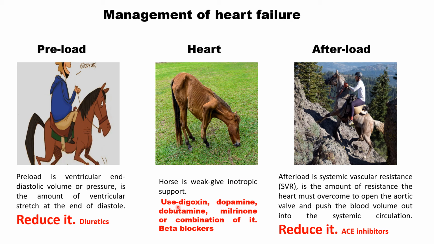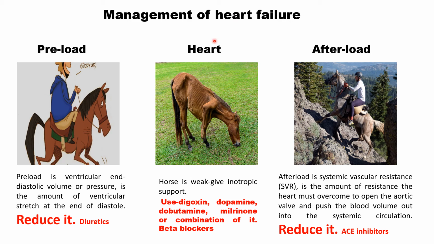We use digoxin, dopamine, milrinone, or a combination of these drugs. It will increase force of contraction and cardiac output. And during myocarditis and cardiac failure, there is usually tachycardia, and tachycardia will increase oxygen consumption of the heart, so you should use beta blockers.